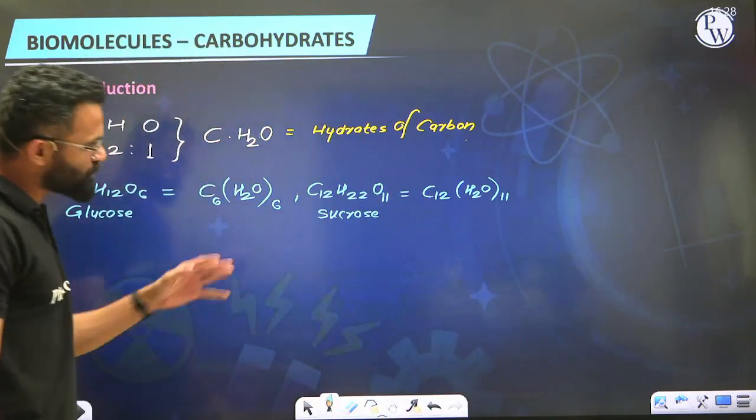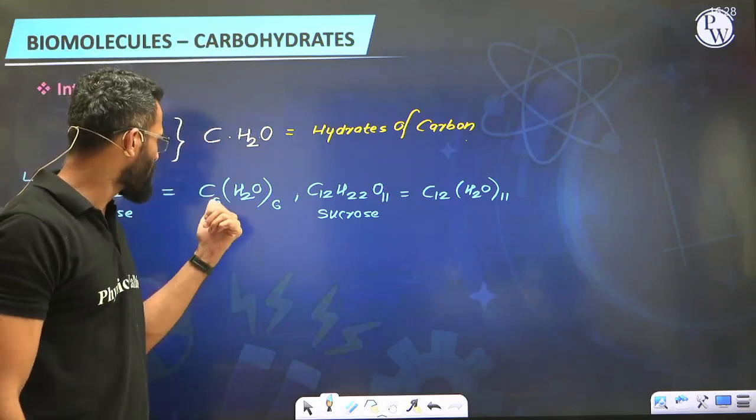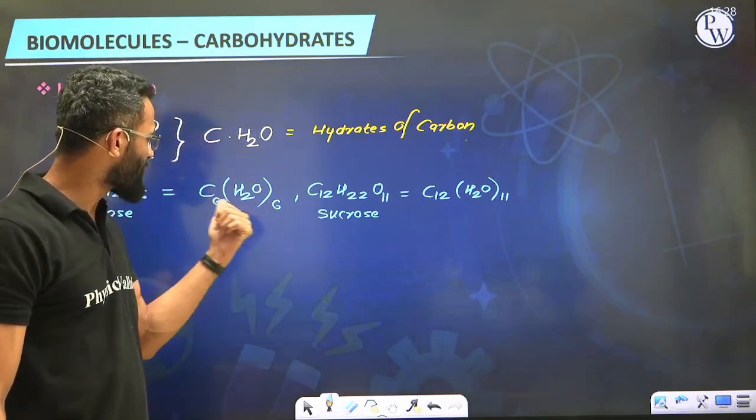But when you observe these two examples, you will find the number of carbon and the number of water molecules in glucose are identical.